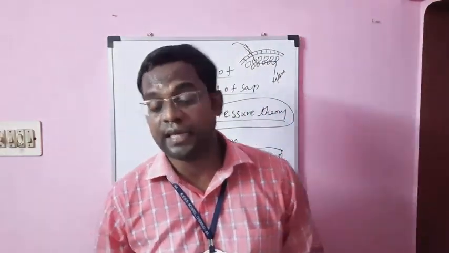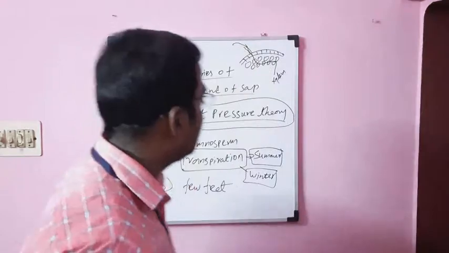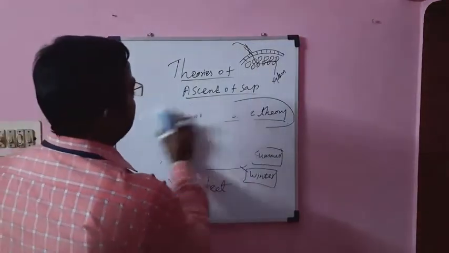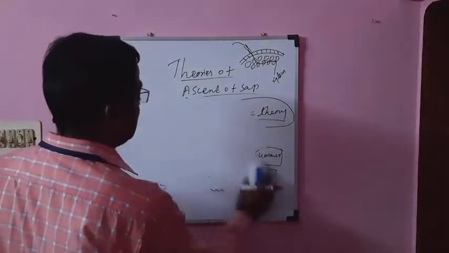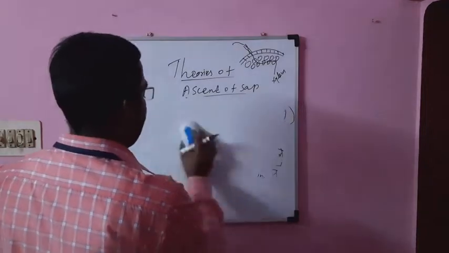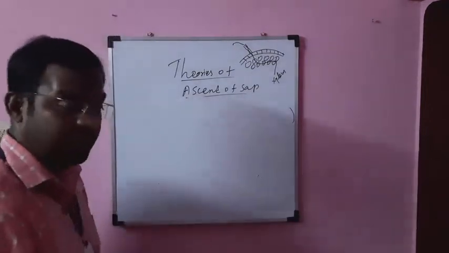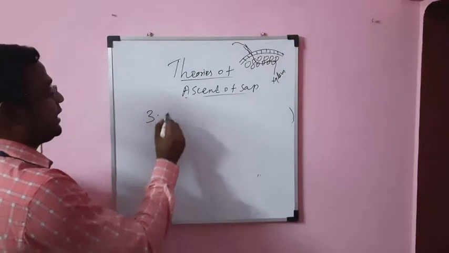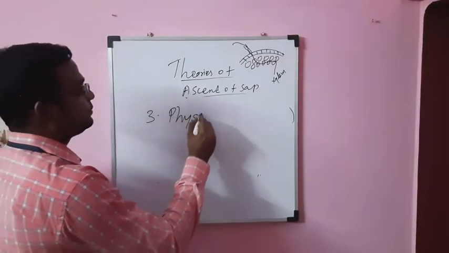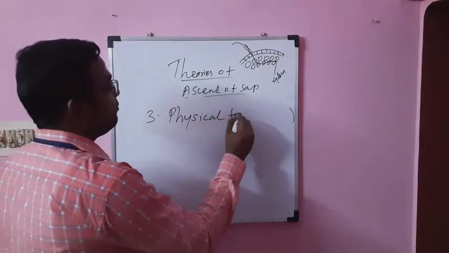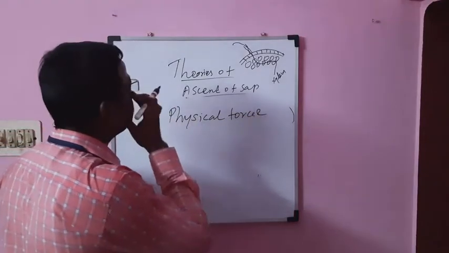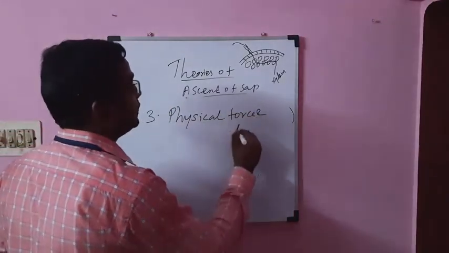And finally the last theory which has explained the ascent of sap, and people still believe this theory, is the third theory, called the physical force theory.